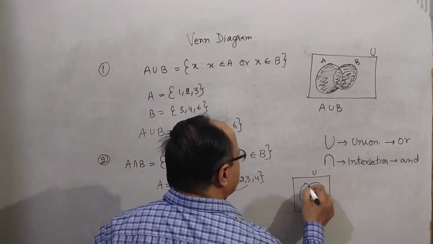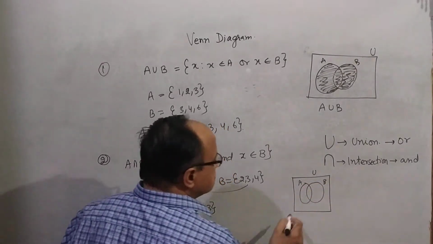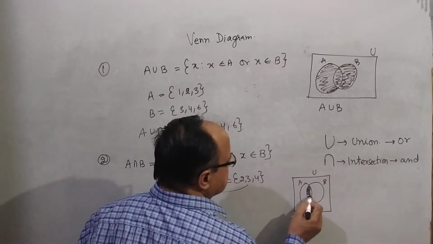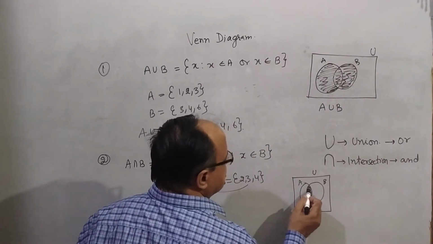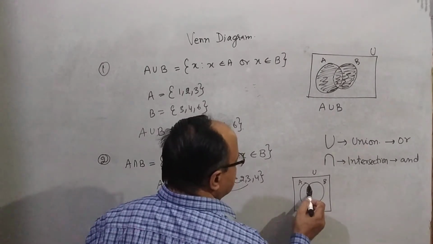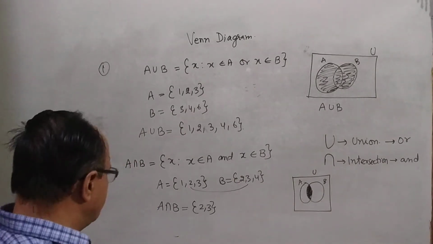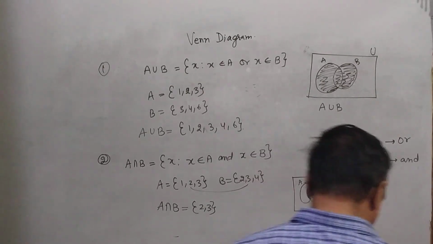This is set A and this is set B. The common portion of both sets, this is the common portion. Common portion means which lies in both the circles. That is called the Venn diagram of A intersection B. Clear? A intersection B.